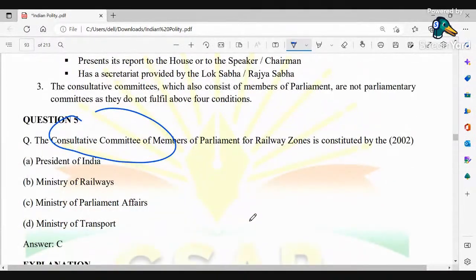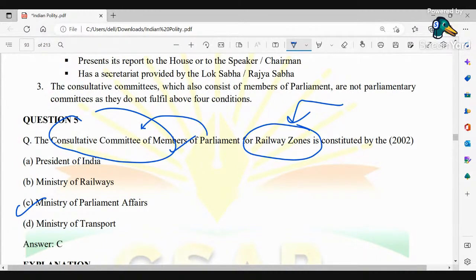Okay, you can see this is C. तो यही तो फंसने वाला चीज है, इसी में लोग फंस जाते हैं, that is Railway Zones. तो मेंबर्स ऑफ पार्लियामेंट जो कंसल्टेटिव कमिटी होता है, तो वो सब कभी एक मिनिस्ट्री डिसाइड नहीं करते हैं. There is a ministry which is known as Ministry of Parliamentary Affairs. Okay, so this Ministry of Parliamentary Affairs is basically responsible for creating such number of committees.